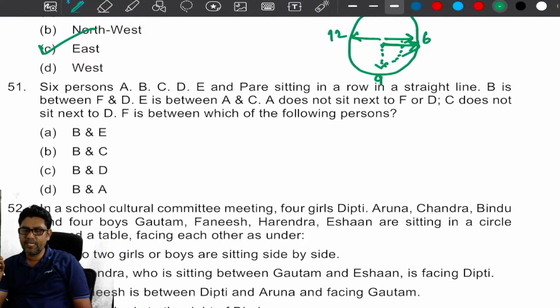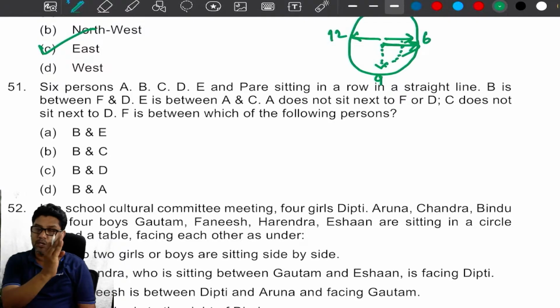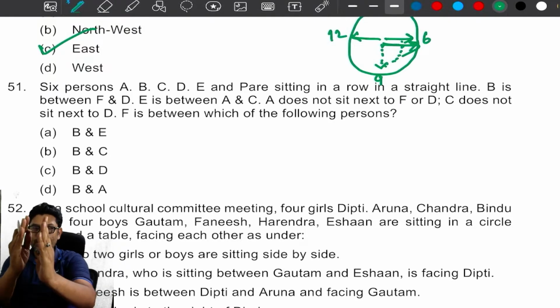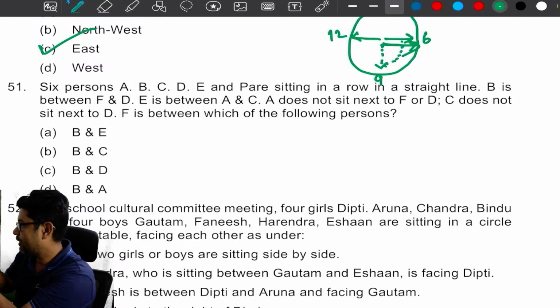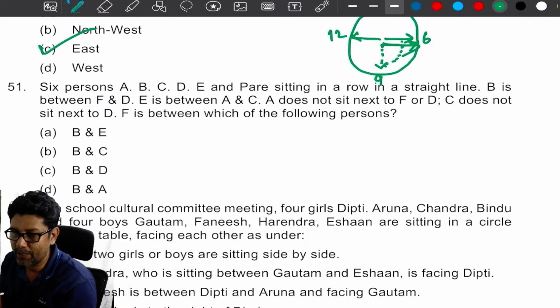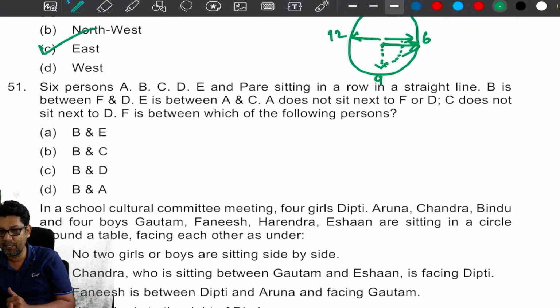Gaurav, it is clearly given their shadow falls on the left side and right side. That means one is facing north, the other is facing south. Then only it will be like that. If you are just talking like this, how is this not possible? The shadow possibility is not there.